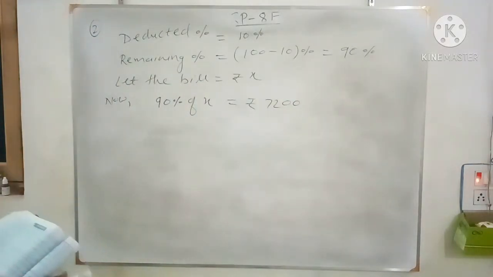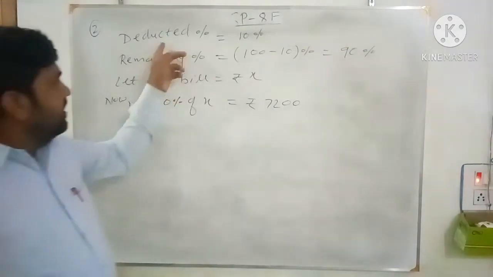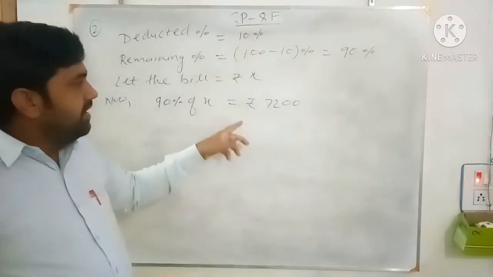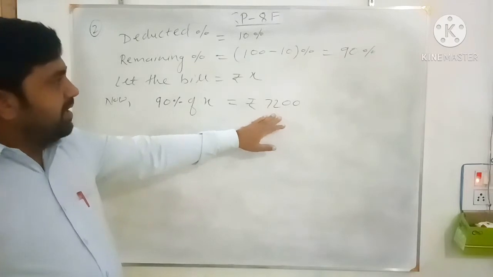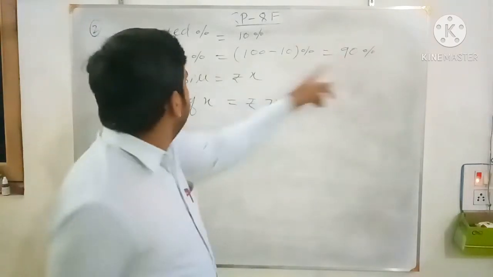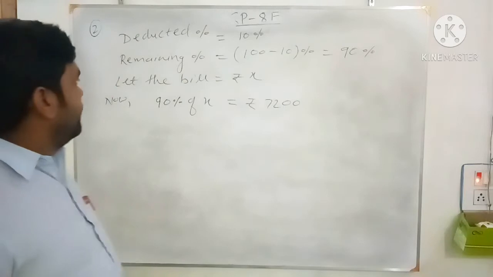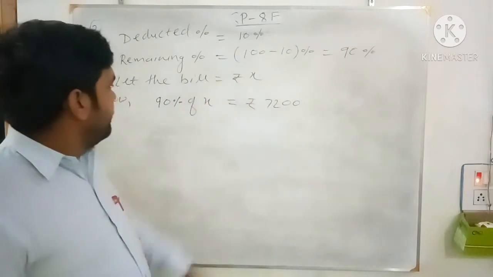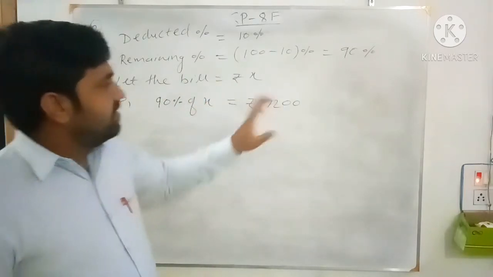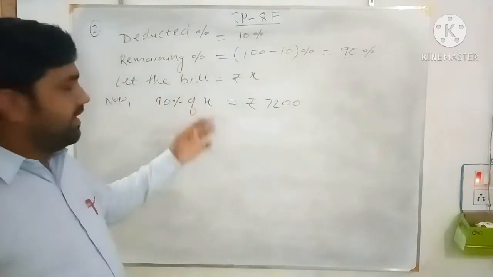So we got the equation. Now we have framed the equation on the remaining money. After giving the deduction of 10%, the remaining money is 7,200. So the percentage of the remaining money is 90%. The bill we assume to be X, so 90% of X is 7,200. Now you can get the bill X.